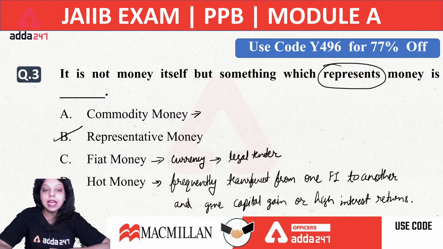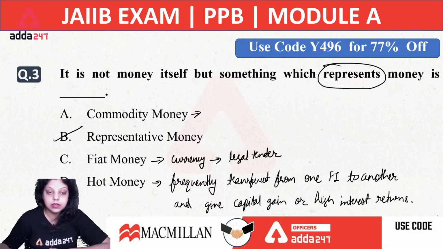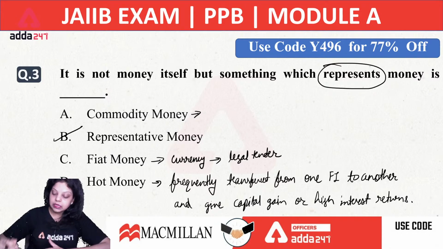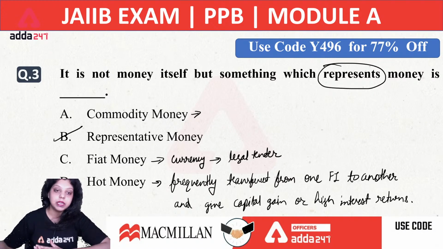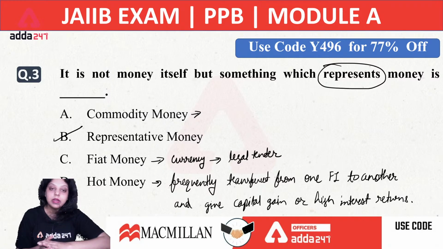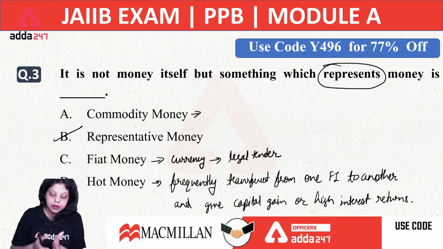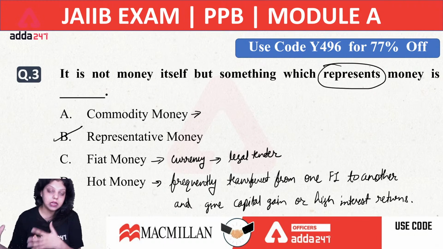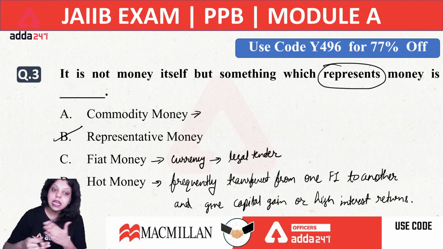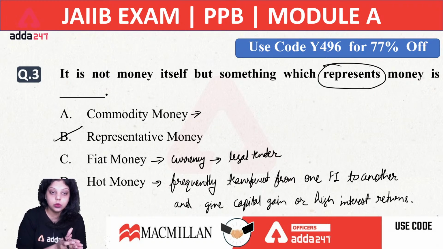Let's say, for example, I had a certain money of rupees 10 lakh. I invested in the share market. I got a return of 8% and I transferred that money to debentures and I got a return of 10%. Then I transferred my money to mutual funds. I got a return of 12%. Then I transferred my money to real estate. I got 18% return on that investment. Whenever you are investing your money in different financial institutions frequently, changing the type of your investment frequently, and every time it creates capital gain for you, every time it gives you a high rate of returns, it will be known as hot money.